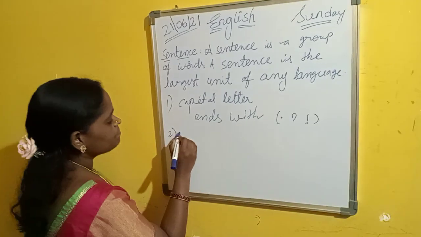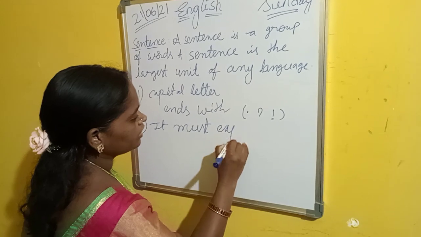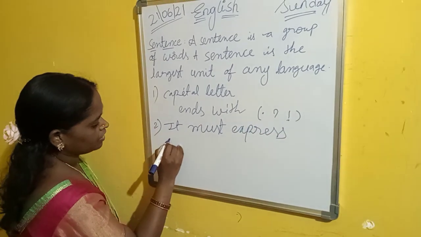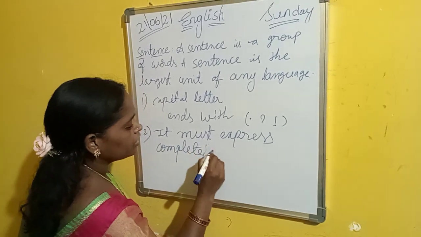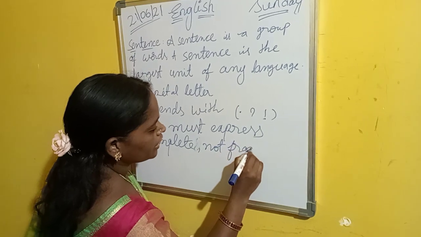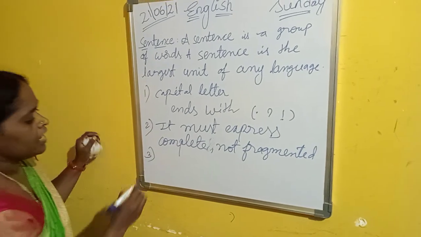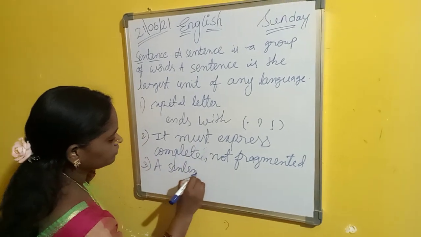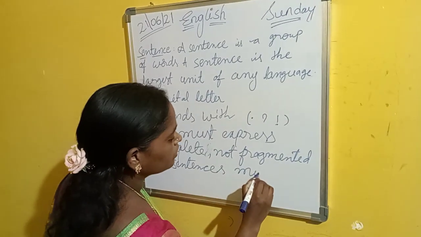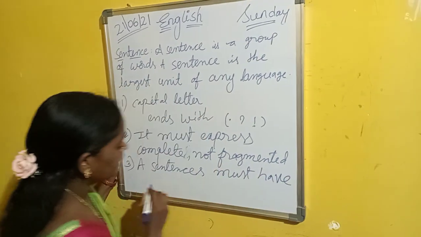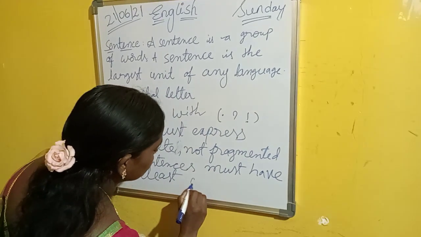The second one is it must express a complete thought. A sentence must express a complete thought, not fragmented. And the third one is a sentence must have at least one subject. A sentence must have at least one subject.